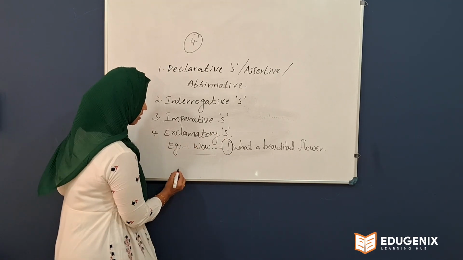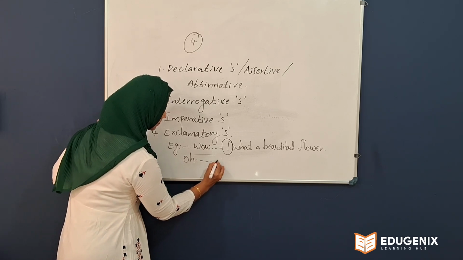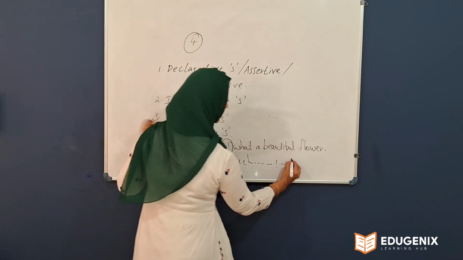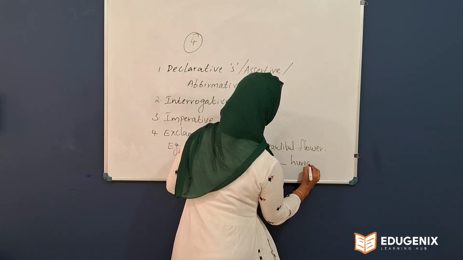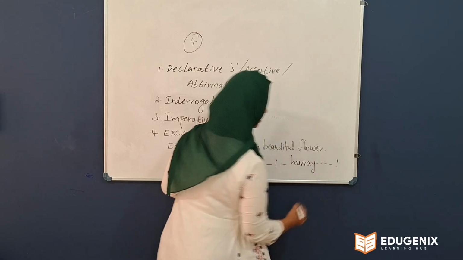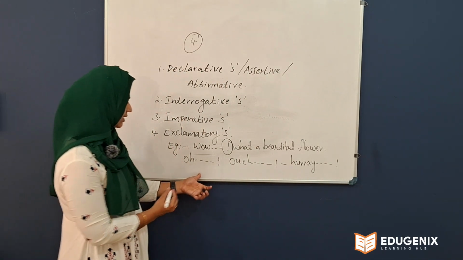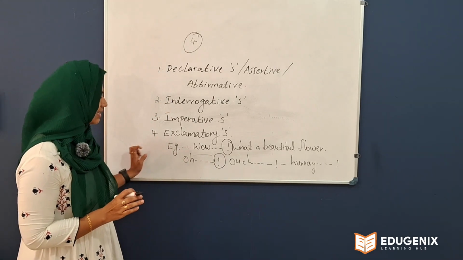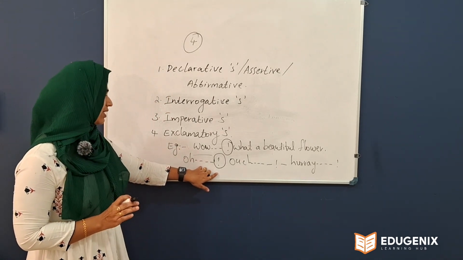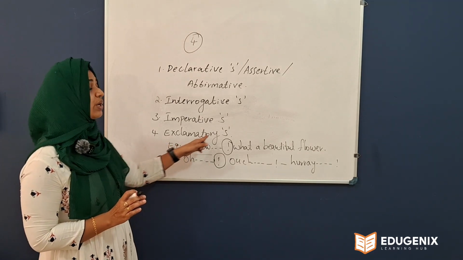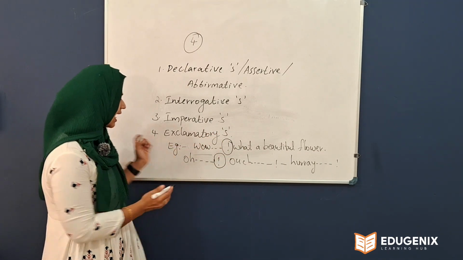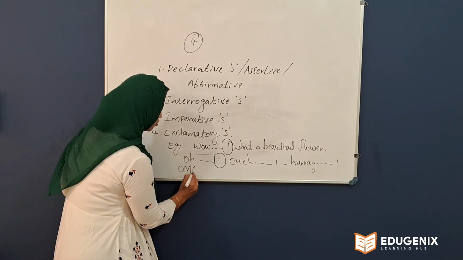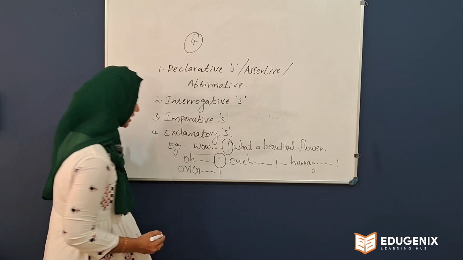So these words like wow, oh, ouch, then hooray. These are called exclamatory words. So if an exclamation mark is present in a sentence, definitely it is an example of an exclamatory sentence. And these types of words, oh my god, OMG, that means oh my god, it is an exclamatory word.